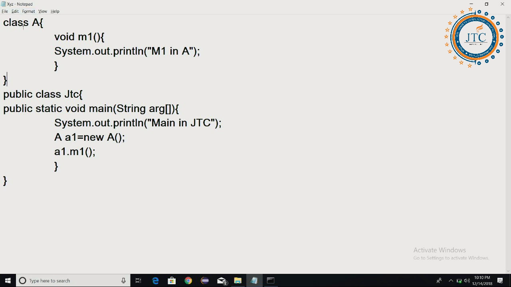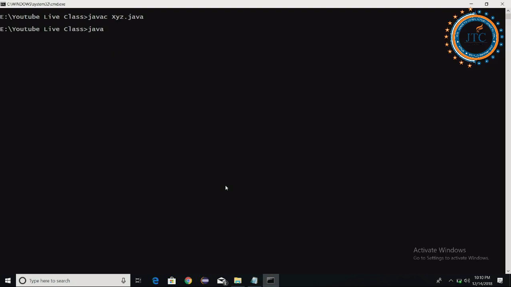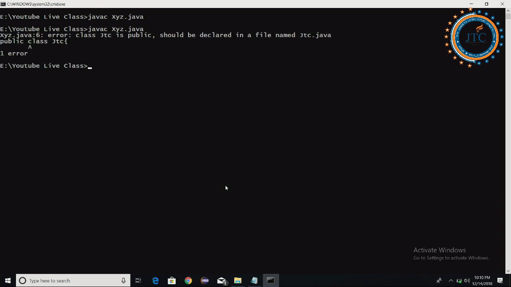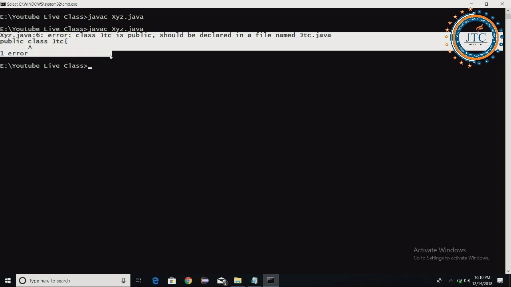Here we have class A, and then the class called JTC. I have already saved it with the name XYZ.java, and I am compiling this program again with that name. Just have a look at what error it gives.